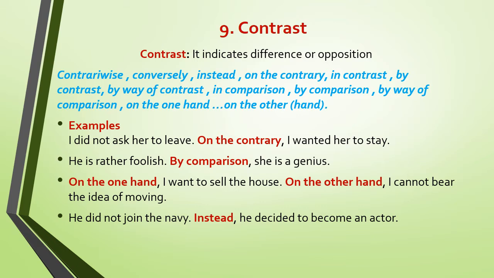Now here is an example with on the one hand and on the other hand. Notice that we say on the one hand and on the other hand. We don't say in the other hand. Never change the preposition of a conjunct. They are idiomatic. So on the one hand, I want to sell the house. On the other hand, I cannot bear the idea of moving. Here we have opposition. Next, he did not join the Navy. Instead, he decided to become an actor. Again, we have opposition.